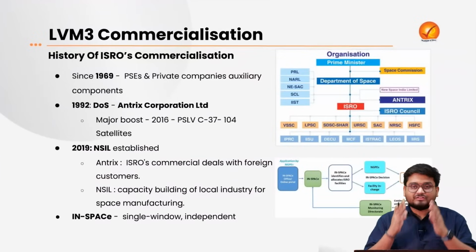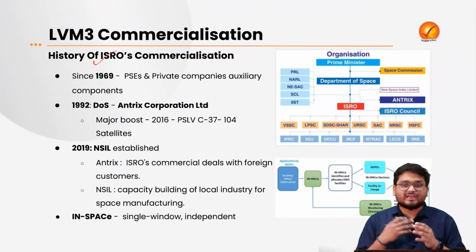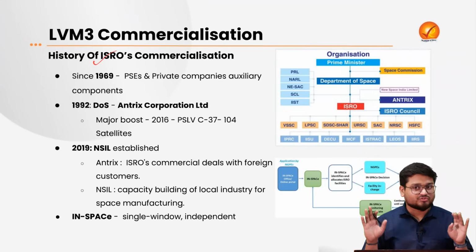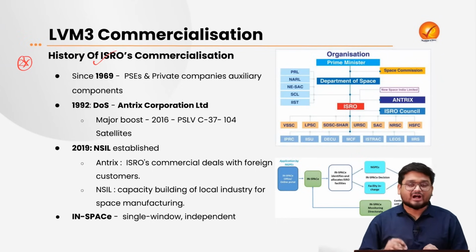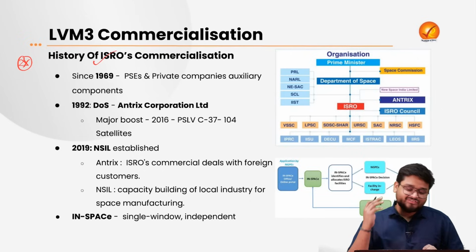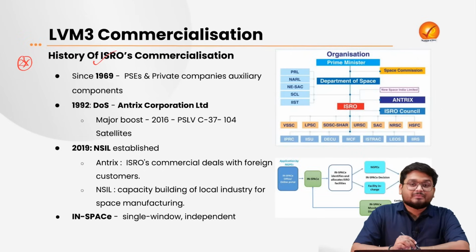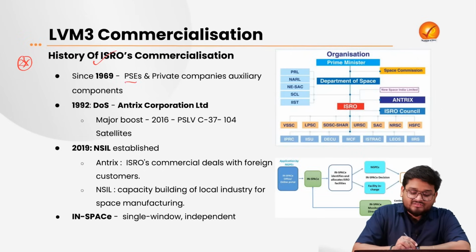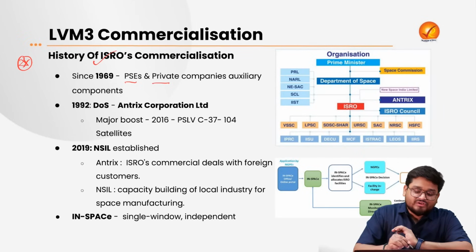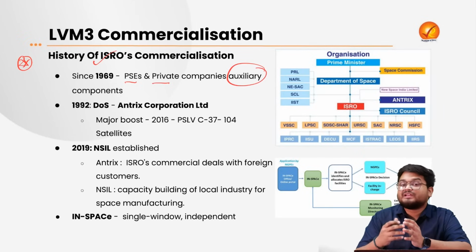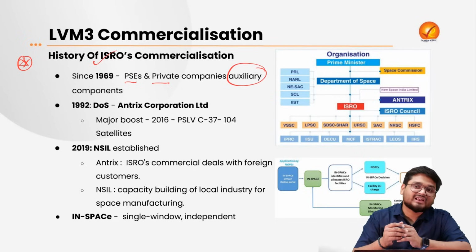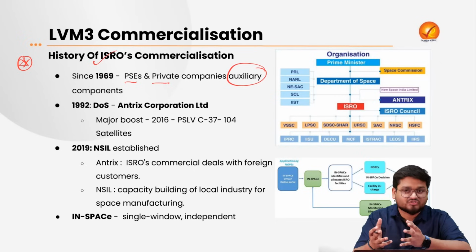Now recently, this is on the heels of ISRO's efforts to commercialize its operations. And it did not start in 2024 itself. It actually started way back in 1969, when public sector enterprises and private companies were collaborating with ISRO, which was used to launch various auxiliary space components such as small satellites, weather observation units, and so on.